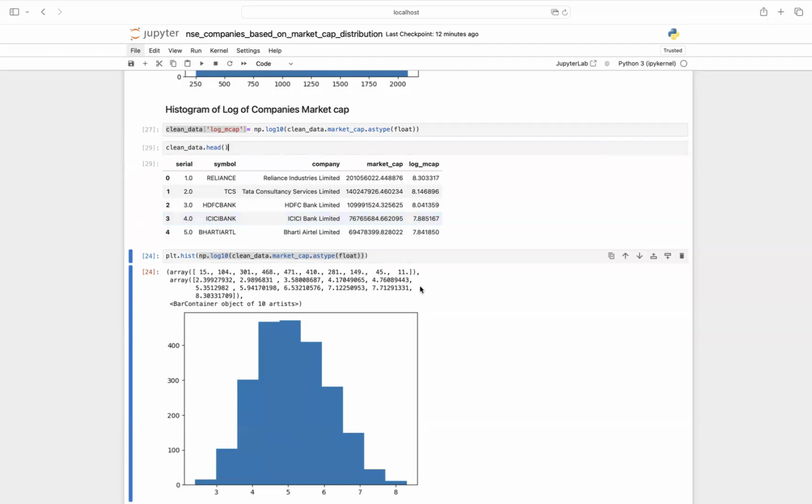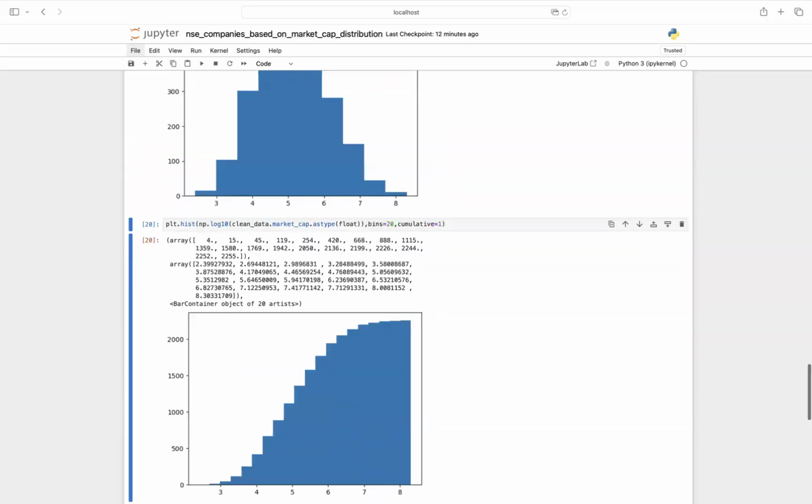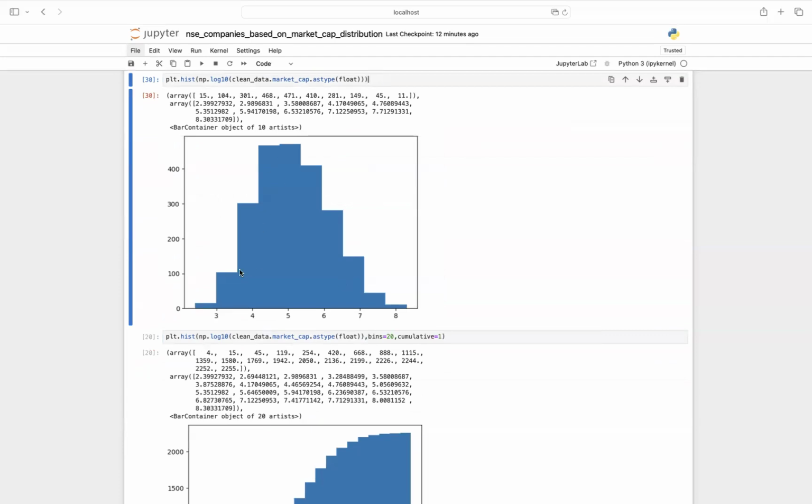Okay, so if we create a histogram on this scale, it will look something like this, which gives a feeling of a bell curve. So most of the companies are in the market cap range of 10 to the power 4 lakhs to 10 to the power 6 lakhs. 10 to the power 4 lakhs is a big amount.